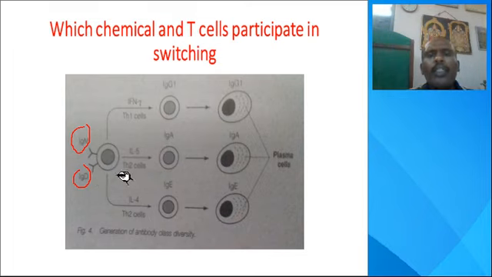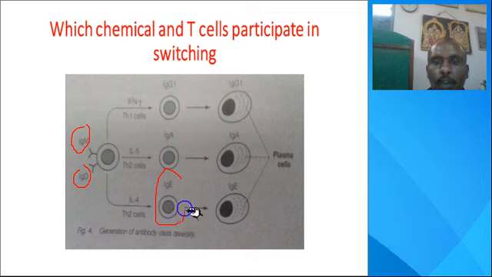This switching occurs by the secretions of the T helper cells. Different types of subsets are there, Th2, Th1, Th9 and so on. Here Th2 cells secrete interleukin 4. With this secretion, IgM is switched to IgE. It is modified as a plasma cell, and these will secrete IgE type of immunoglobulins.